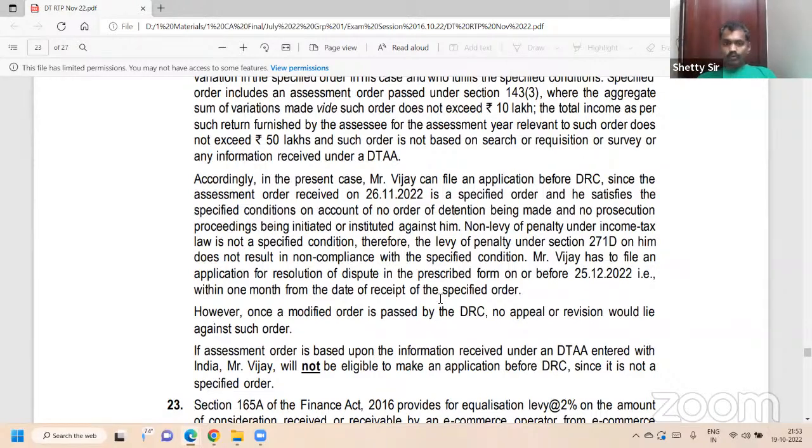However, please read the question. Once a modified order is passed, no appeal or revision against such order. Once modified, again appeal and revisionary powers are barred.